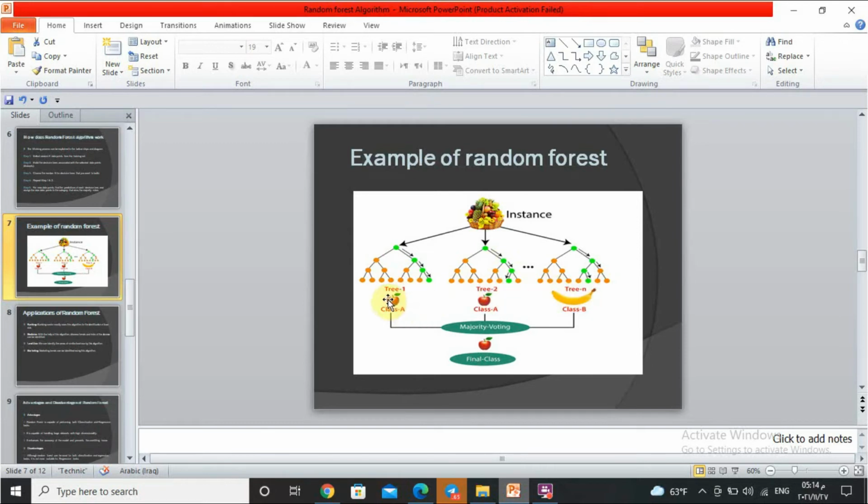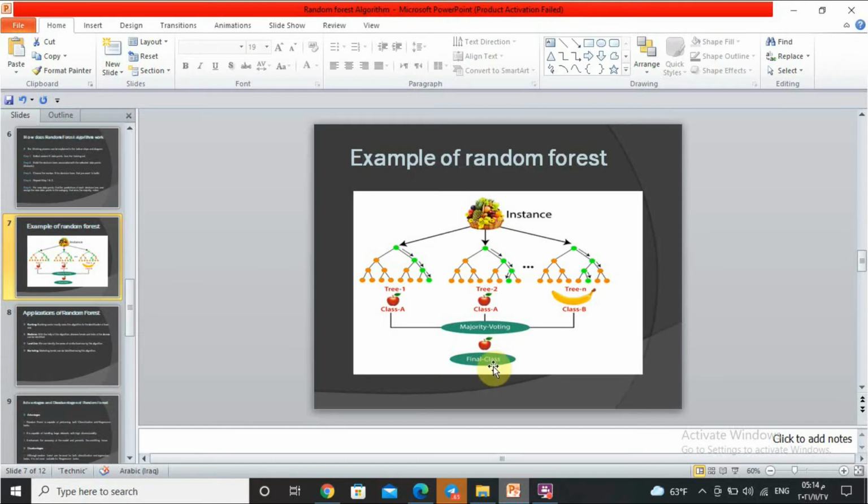Tree 1 is apple, tree 2 is also apple, and tree n is banana. Class A, class A and class B. The dataset, like we said, is divided into subsets and given to each decision tree.